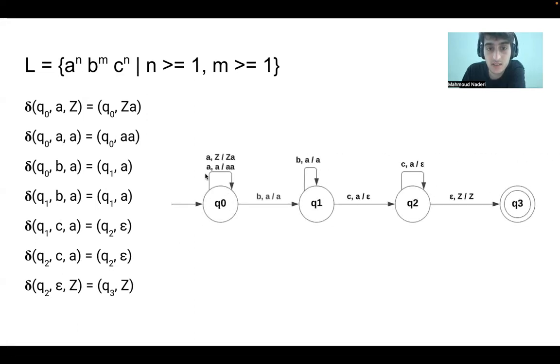So you can see it's the same as the previous ones. Here we don't do anything. You can see epsilon here because we are not popping, we are just ignoring. And if we see a C in Q1 and we have A on our stack, we pop it. In Q2 we are finishing all our A's and then we go to our final state.